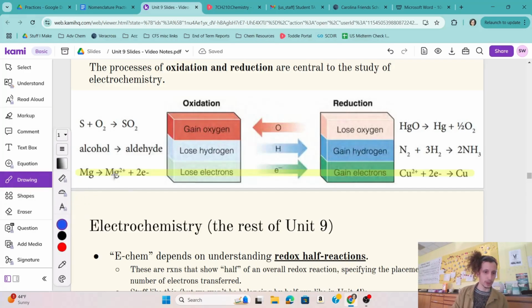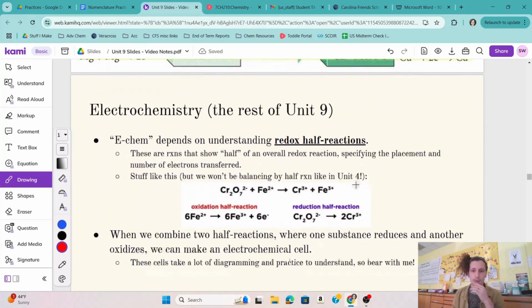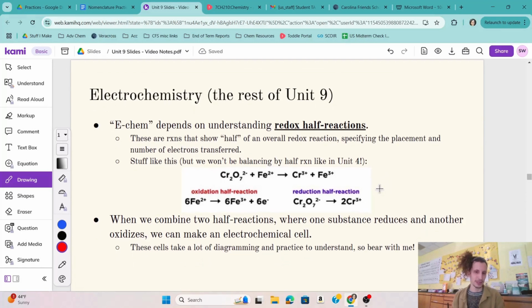And if you don't recall, what are those little mnemonics? Leo the lion goes grr. So losing electrons is oxidizing, and gaining electrons is reducing, right? You gain a negative, you get a lower oxidation state. So again, these redox half reactions. Also, I'll just note, if at any point you are getting flummoxed in this lecture, just pause it, read the words that are on the slides, maybe rewind a little bit because there's a lot in here.